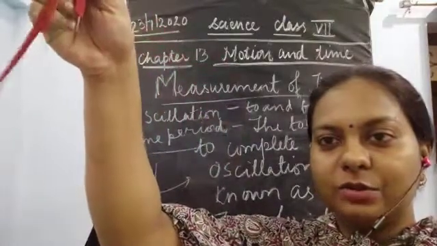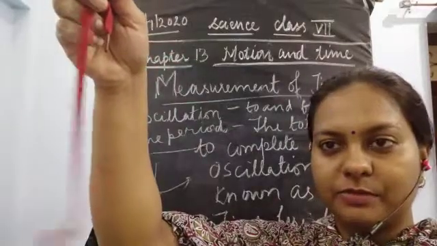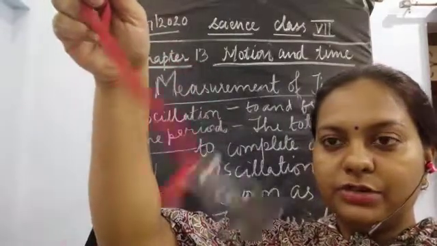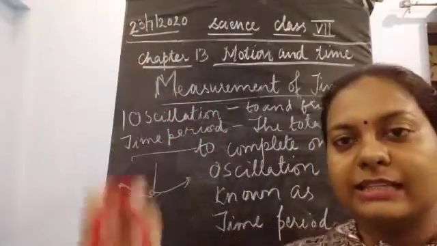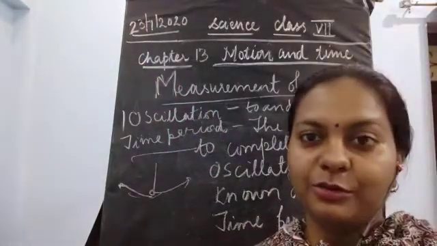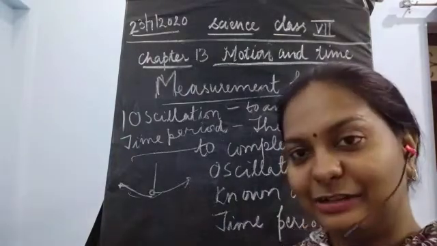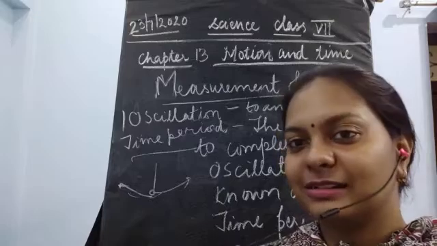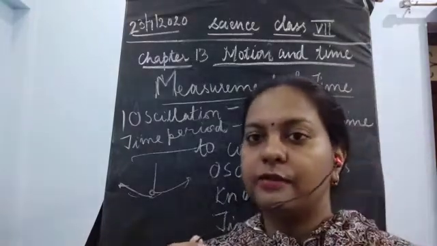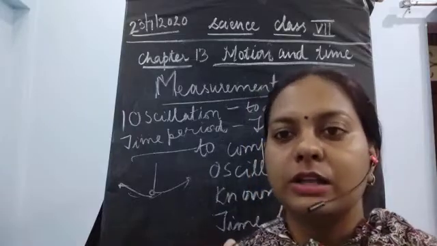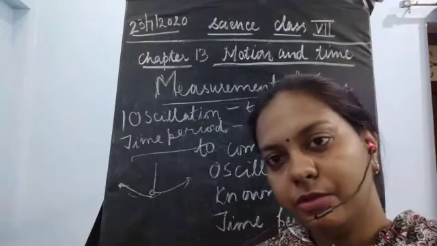If you are tying a stone to a string and it is moving like this, it is also oscillatory motion, because it is showing only to and fro movement. I don't know what the name for this would be, but it is working as an oscillatory motion. Any object which is showing to and fro movement is known as an oscillatory object, and that motion is known as oscillatory motion.